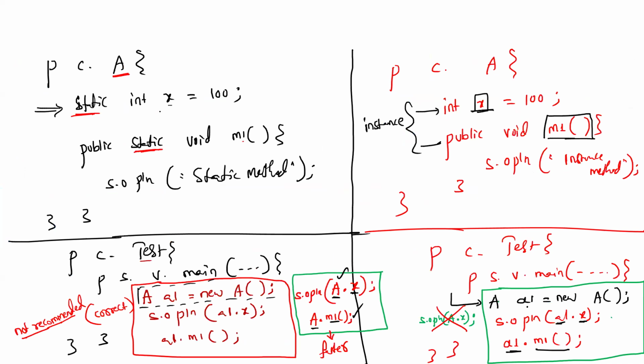This slide is talking about what? What is a.x, a.m1? Why are we using a? Because x is what type? Static type. Can we create the object? Yes, we can. Can we print it by using the object? Possible, but recommended or not recommended? Not recommended. What is the recommended approach? Use the class name because it is faster.